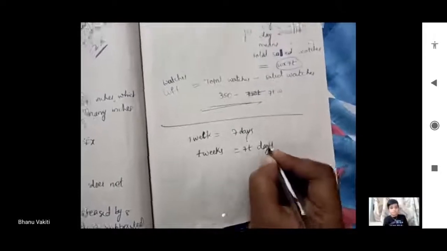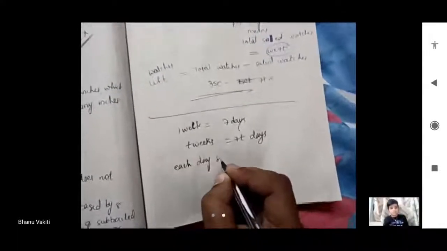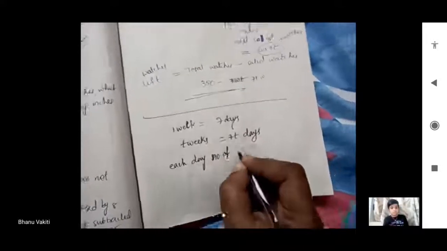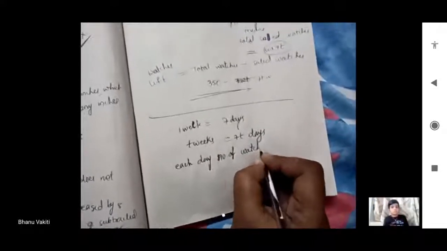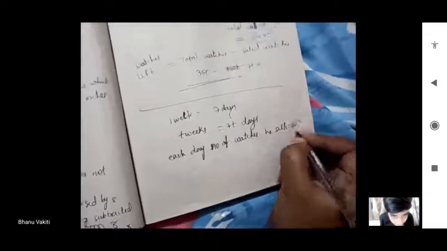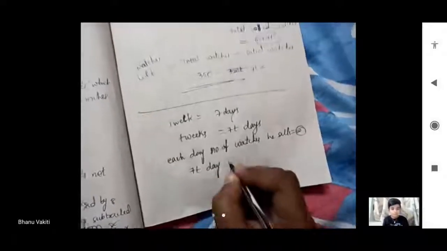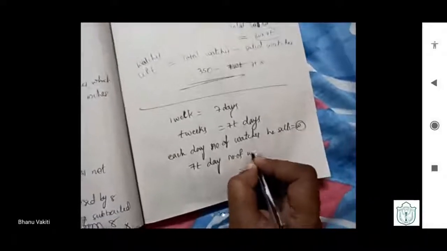And each day, the number of watches he sells is equal to W.